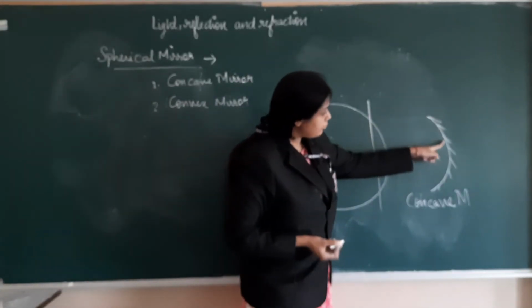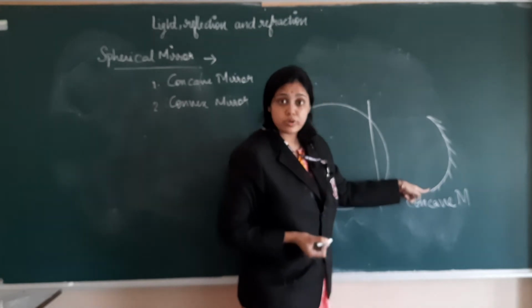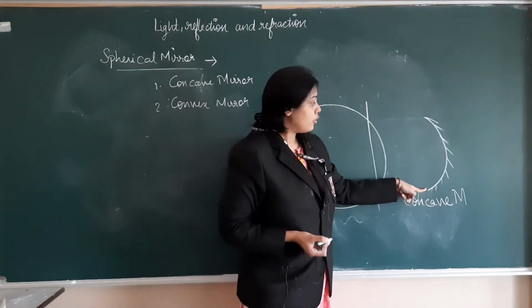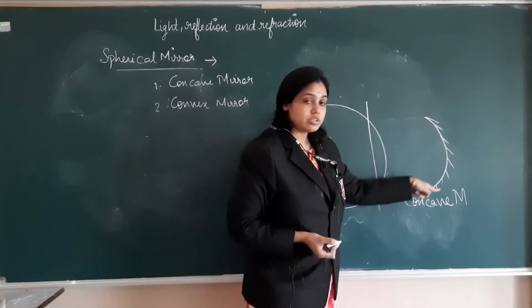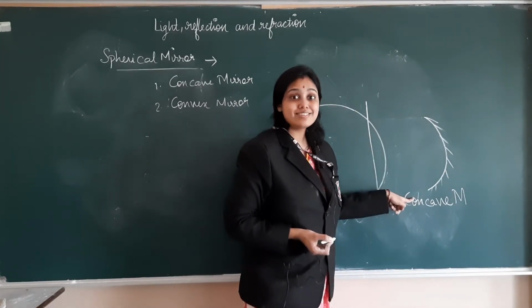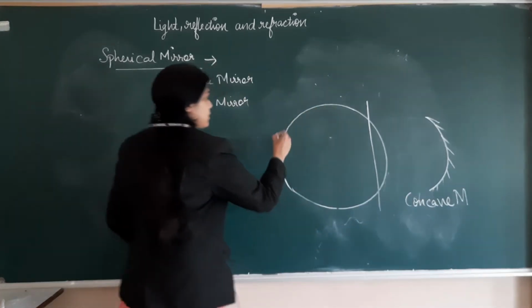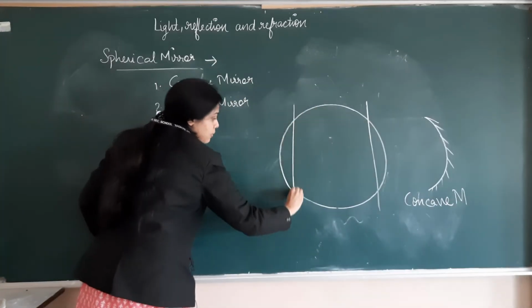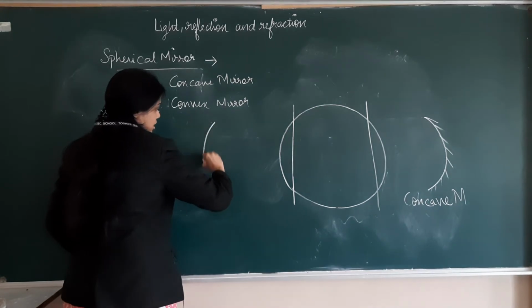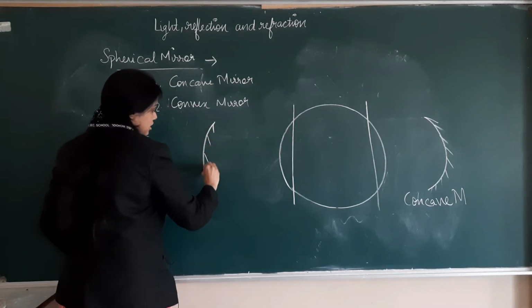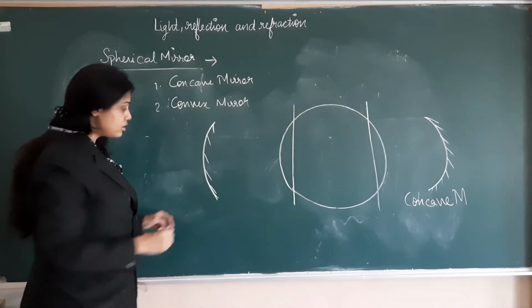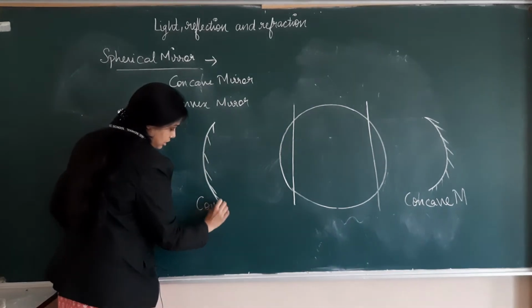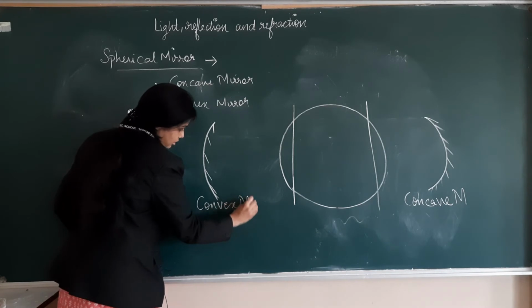This inside portion of this mirror is responsible for reflection. Only the inside portion will do reflection because the outside portion, the outer edge, is polished. Similarly, if we cut this part and we polish the inner side, then the outer side will do the reflection. So the mirror formed is known as a convex mirror.